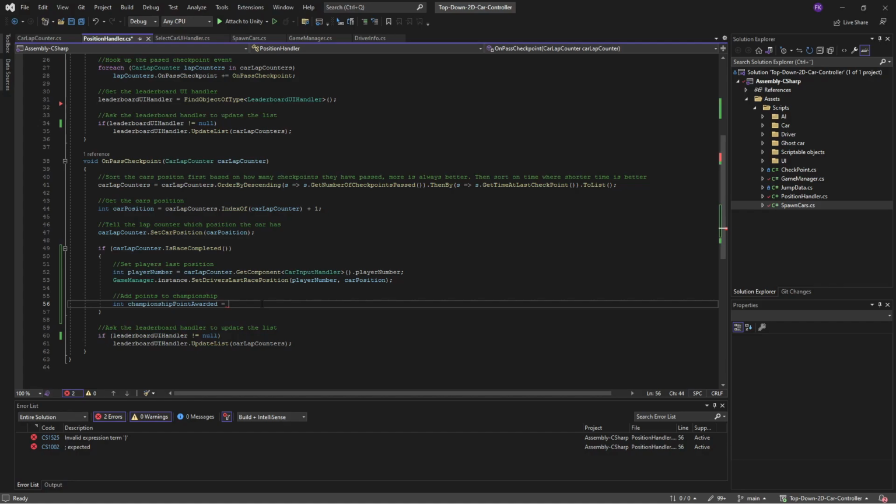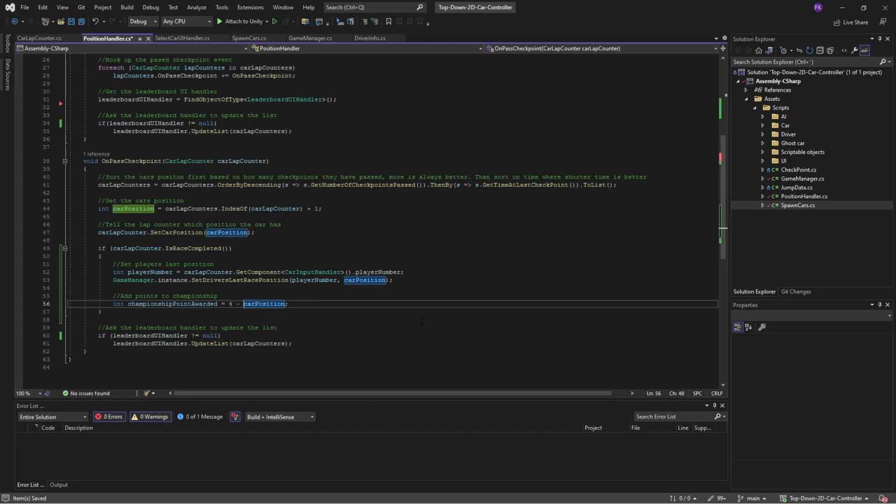The first car is going to get the most points. The second car is going to get 1 point less, etc., until we reach the last car. So what we need to do in order for that to work is we need to figure out how many cars are spawned. So I already know that there are 4 cars spawned, so I can take 4 minus car position.